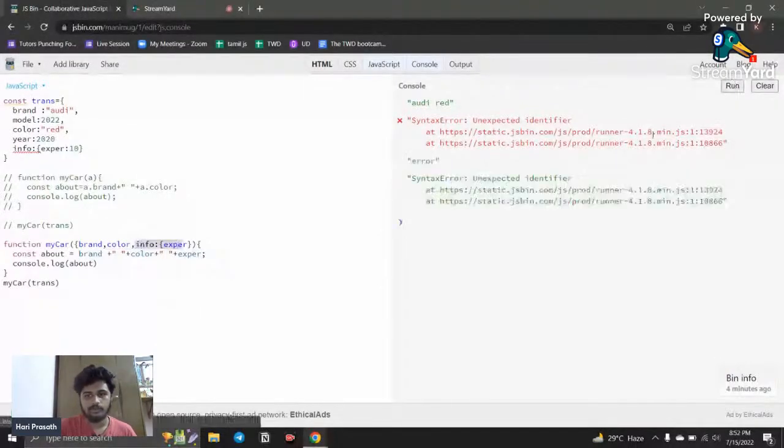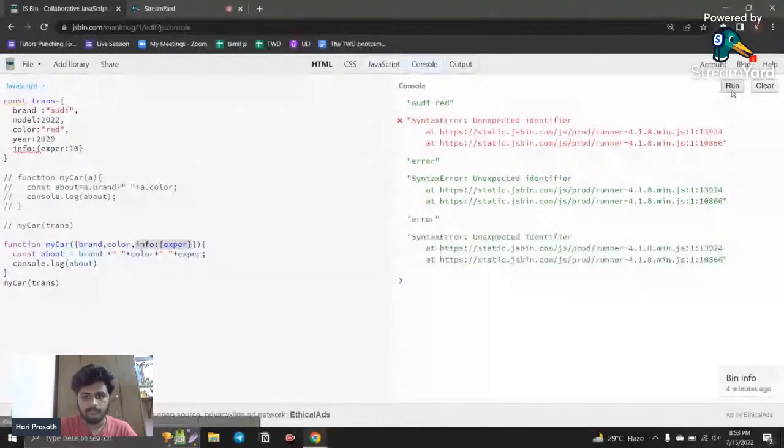If I run this code, I think I missed something. I missed one bracket, and I want to call this in a separate syntax like this. So that is the mistake.